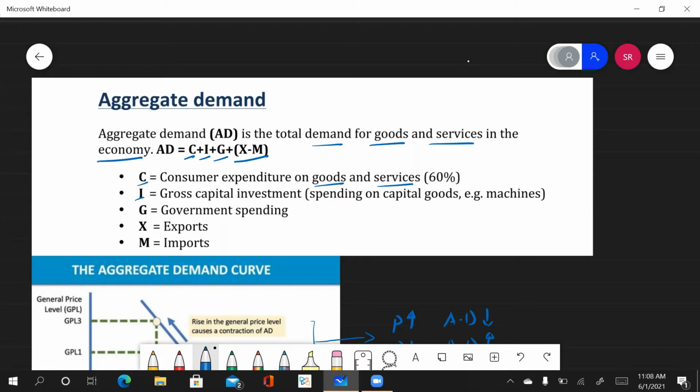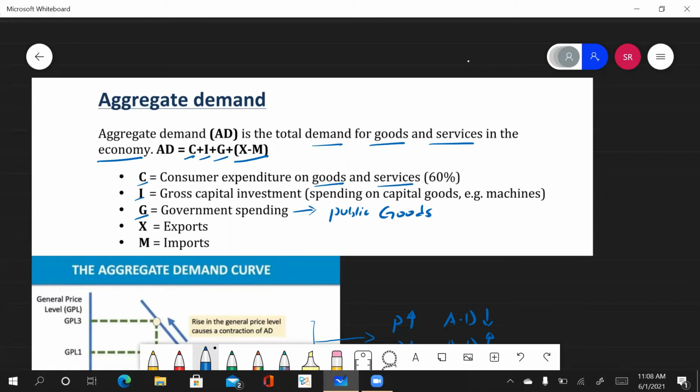The third component is government spending. Now, government spending includes when government spends on public goods. Now, what are public goods? Public goods are the goods which are provided by the government, and which also have free rider problems, and which are free for all. Means there is no limitation of using it. So basically public goods include the infrastructure. When government provides you with the roads, flyovers, underpasses, street lights, parks, so these are said to be your public goods which are free of cost.